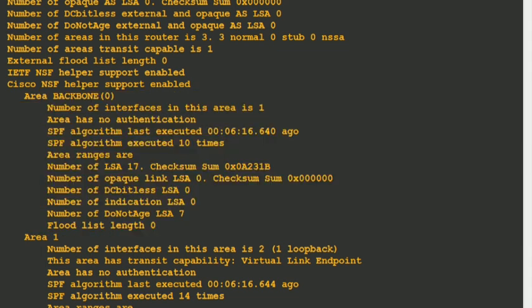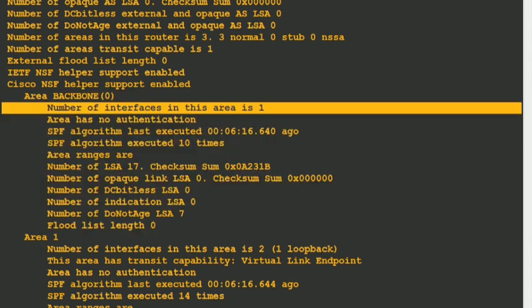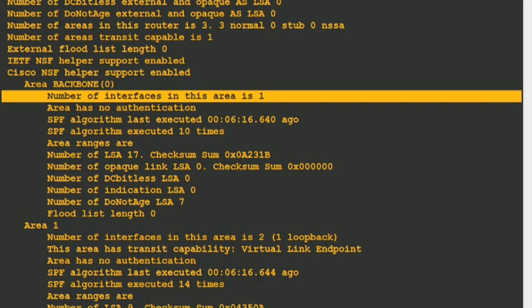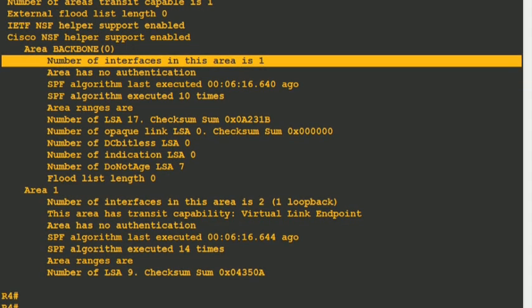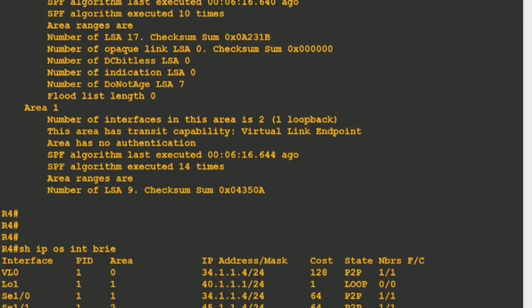Virtual link. The number of interfaces is what? 1, which is the virtual link itself. Yeah. It says that R4 is having one interface in area 0, which is the virtual link itself. As you can see, show IP OSPF interface brief.